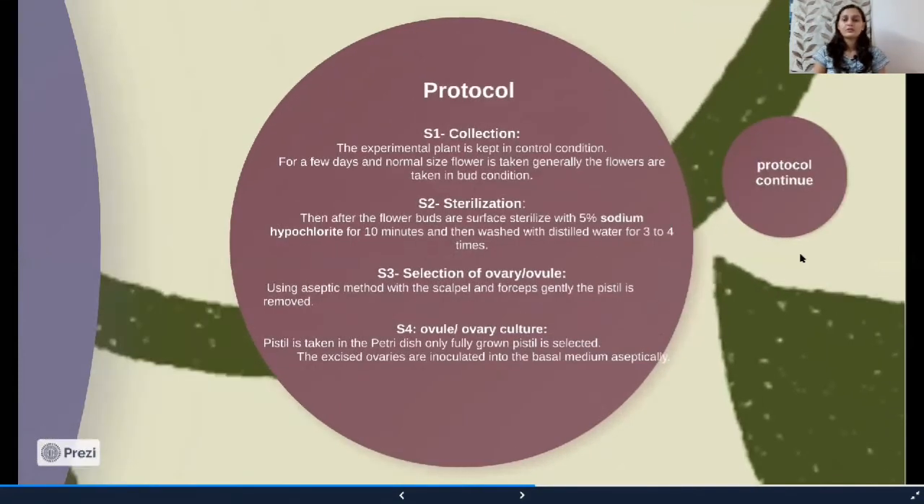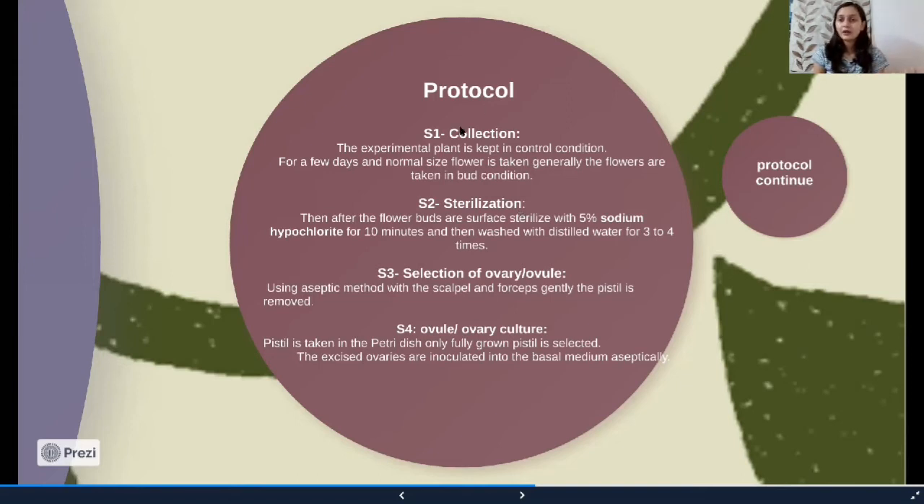Now the protocol of gynogenesis. The first step is collection of the explant. The experimental plant is taken in controlled conditions and collected. Generally, the plants are collected in the bud stage, because in the bud stage the flower is not open and has not been pollinated. Generally the young buds are taken, and this process is done.